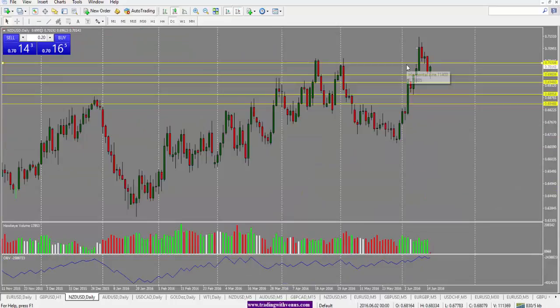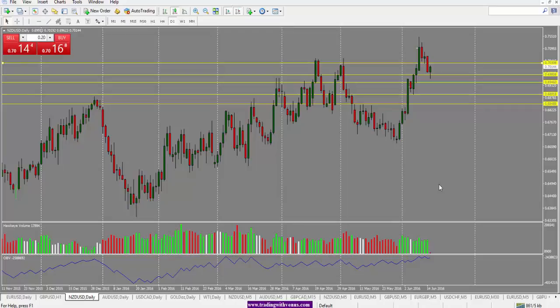For New Zealand US dollar here, we did see a solid close for the day, which is very bearish here. In terms of the pullback, we'd be looking at this 70.30 level, which is this pin, for a potential pullback, and we'd be looking for a move to the downside. In terms of the target, we're looking at the 69.50 level as the first target, and then 68.90 level, this one here, or 69.00 level as the second target.